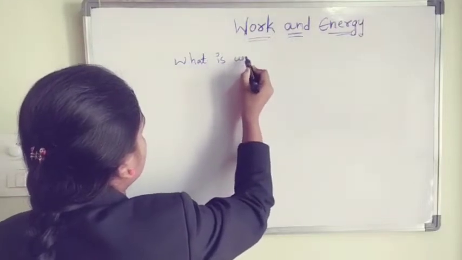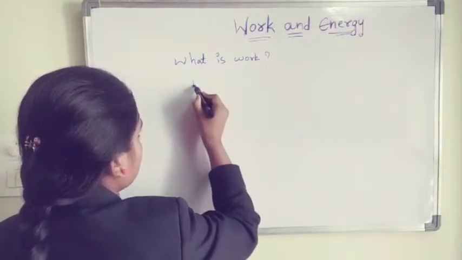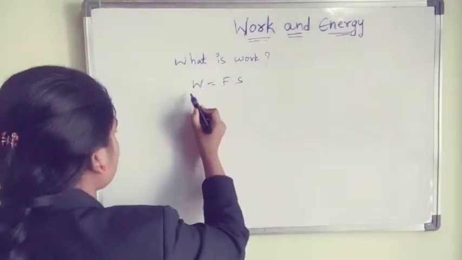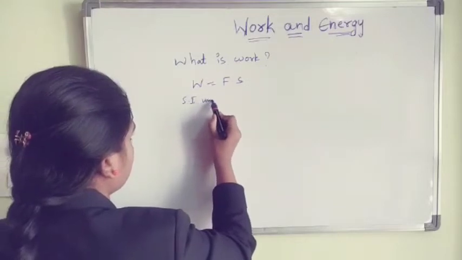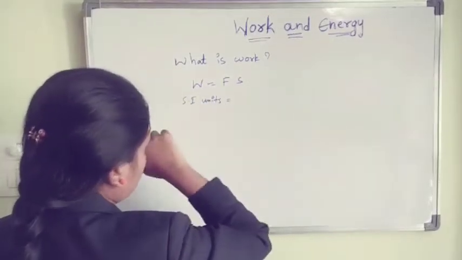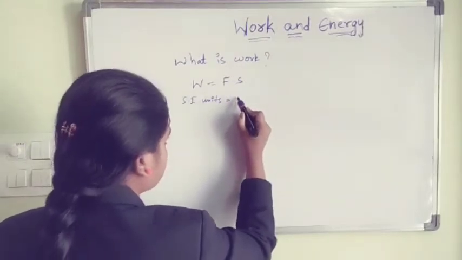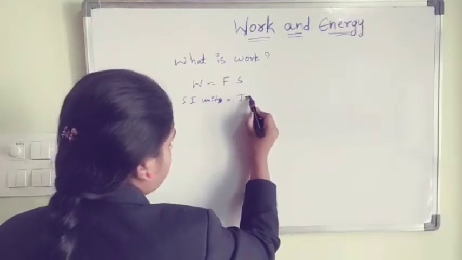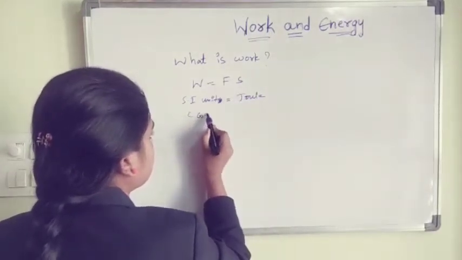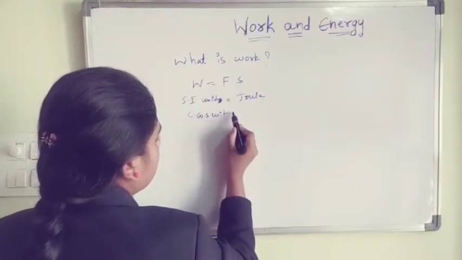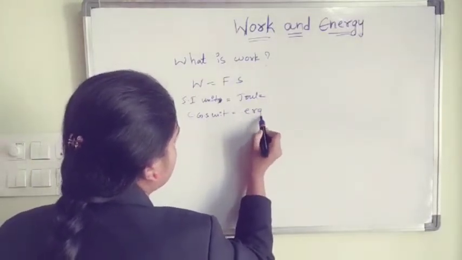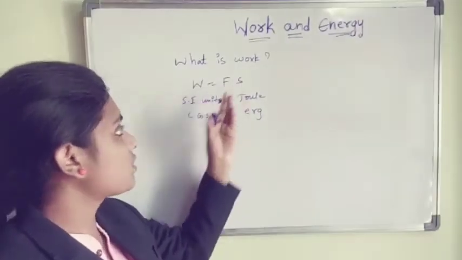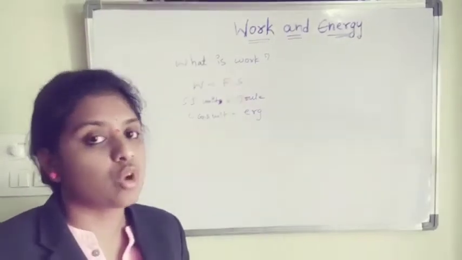What is work? W equals force times displacement. What is the SI unit of work? Joule. CGS unit: erg. We did some formulas based on this formula. Using this formula we did some numericals. We have solved some numericals.